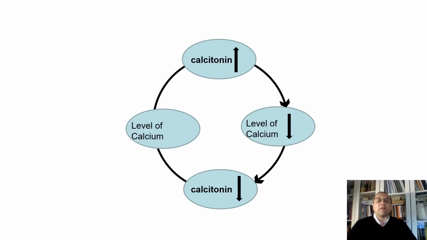And then if the level of calcitonin goes down, the concentration of calcium increases. And when the concentration of calcium increases, the level of calcitonin goes up, and the level of calcium goes down again. Isn't it a beautiful system of control?